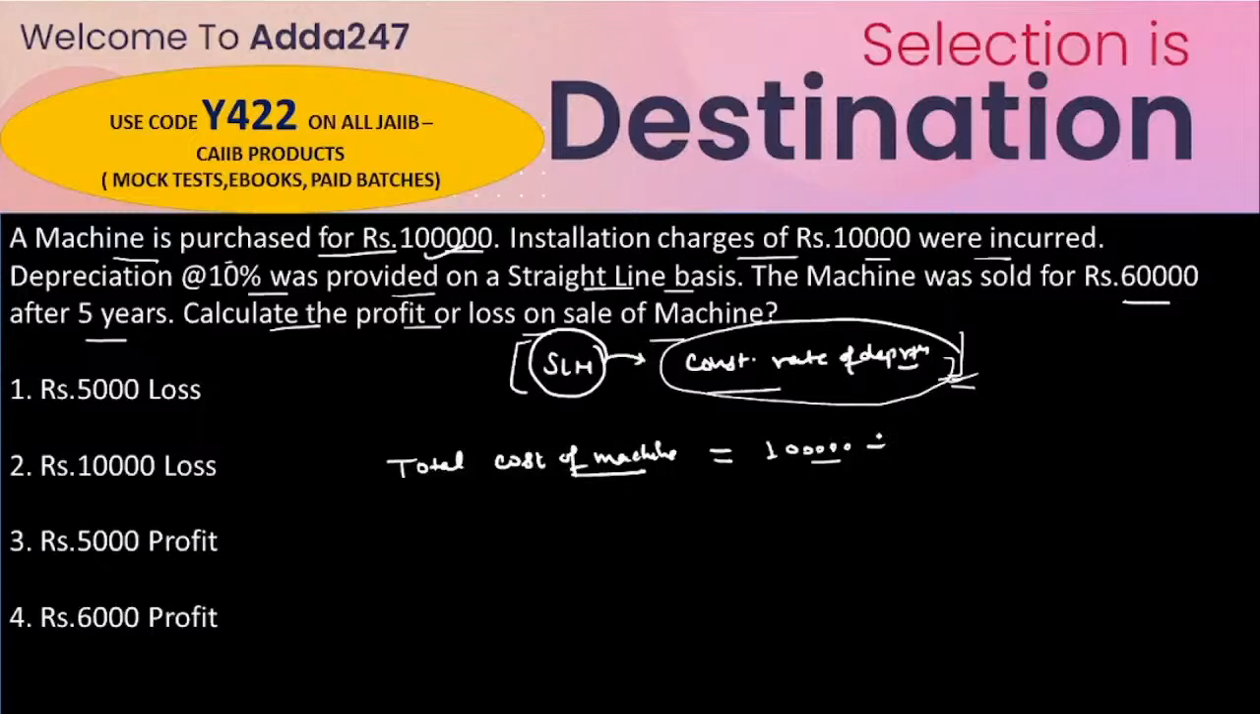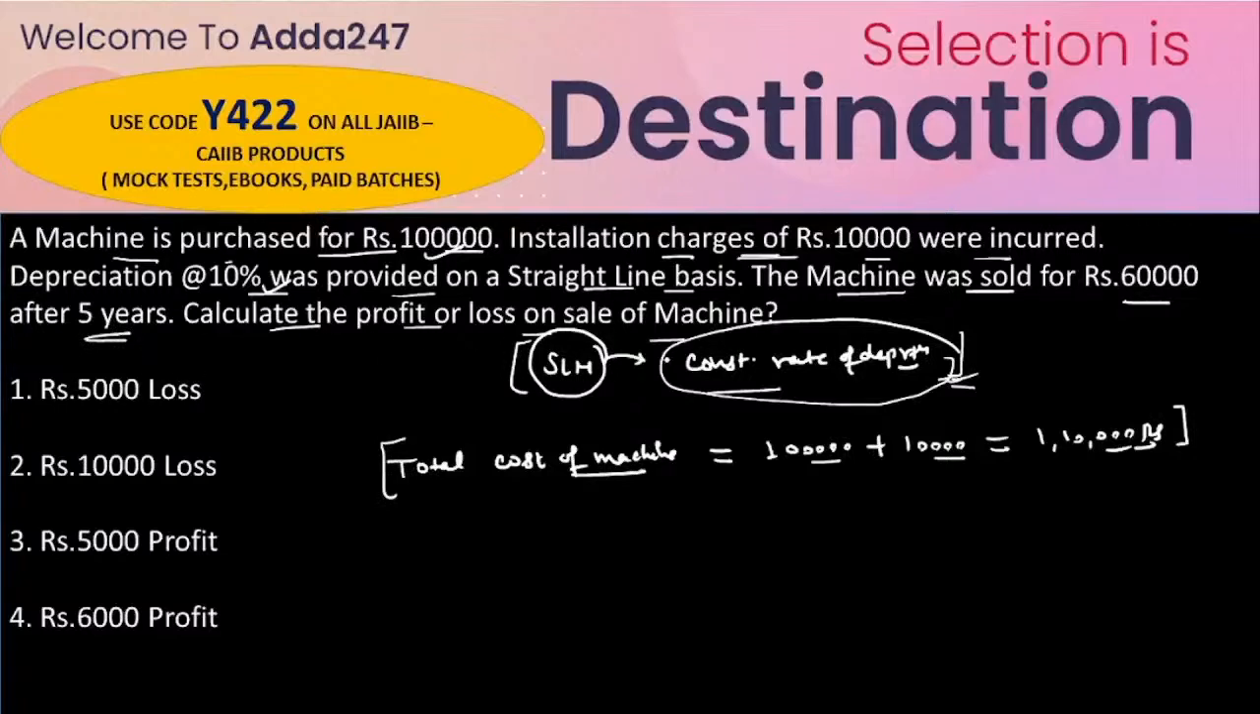Just write here, the extra expenses incurred, that is installation charges, are 10,000 rupees, and the total cost of the machine would be 1,10,000 rupees. So from this we first evaluate the total cost of the machine. Now the question is that the depreciation, 10%, was provided on the straight line method, and the machine was sold after 5 years.